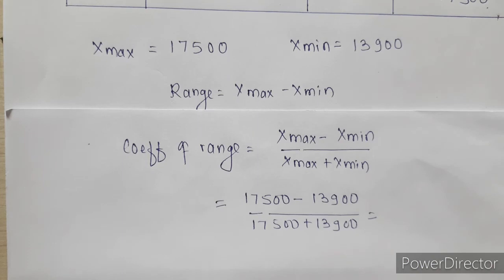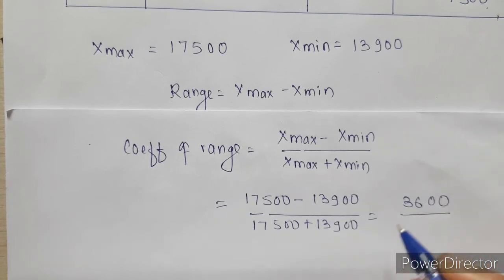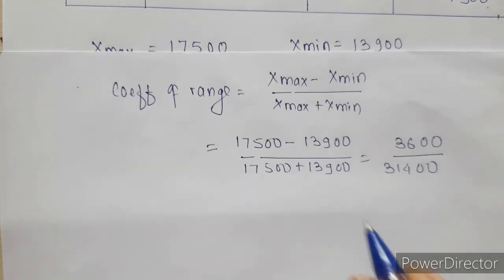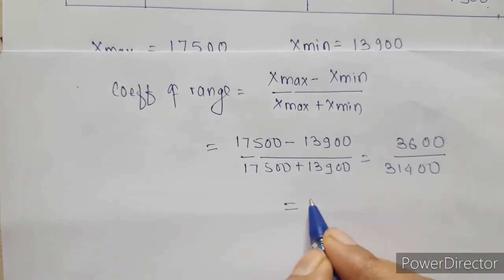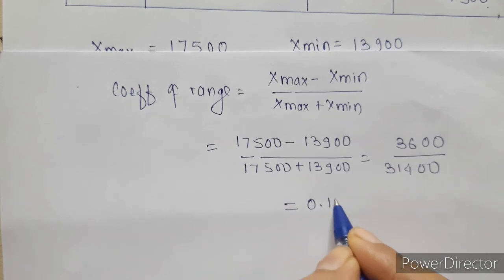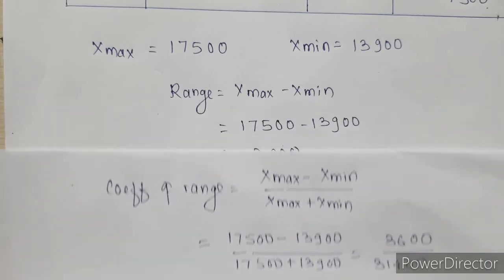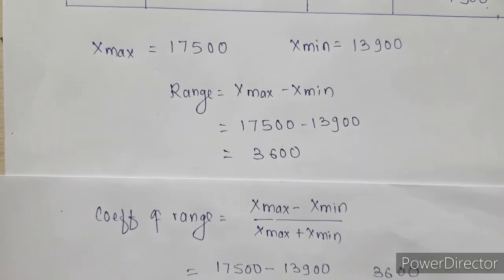After subtracting, what we get is 3600, and after adding, 31400. After dividing these two, the final answer we are getting is 0.115. So, coefficient of range is 0.115 and range is 3600.